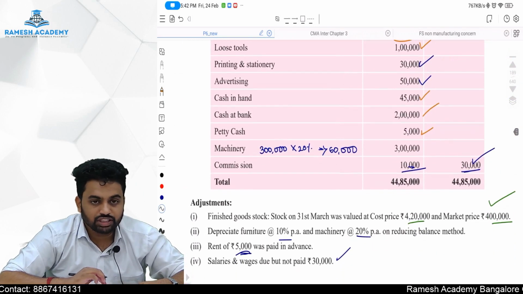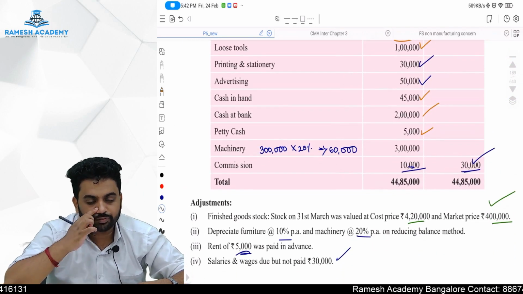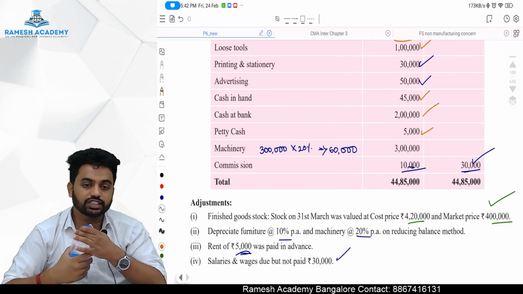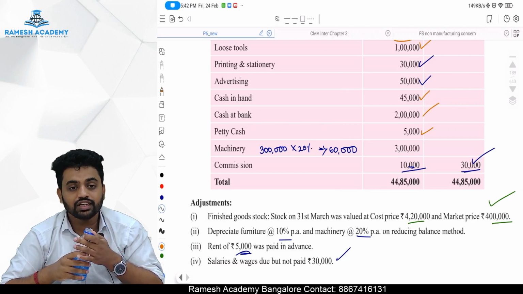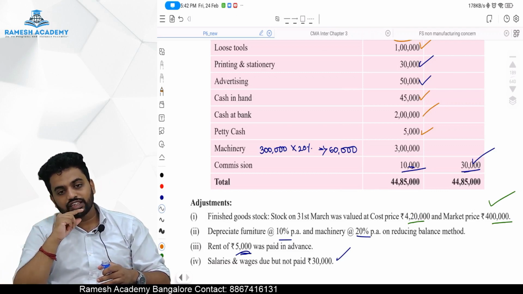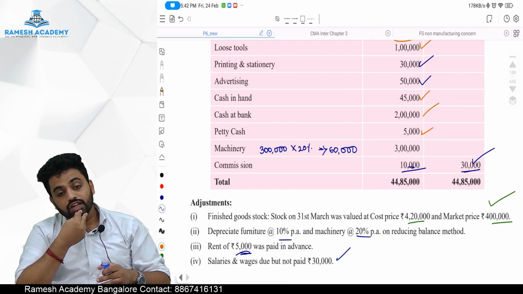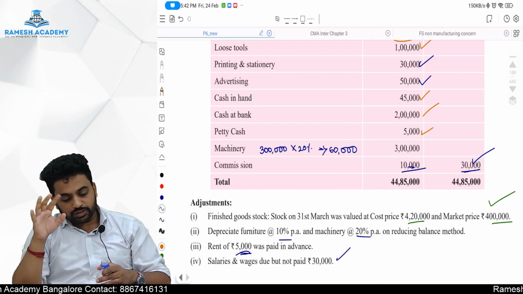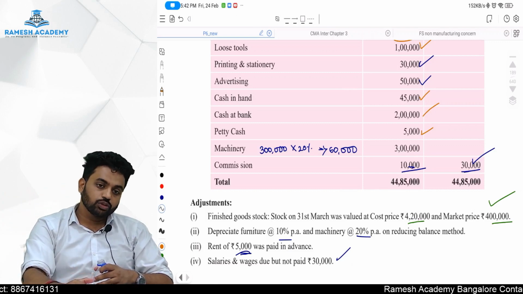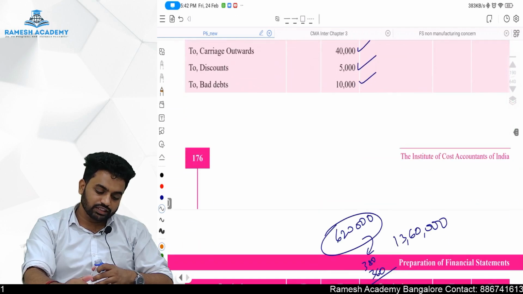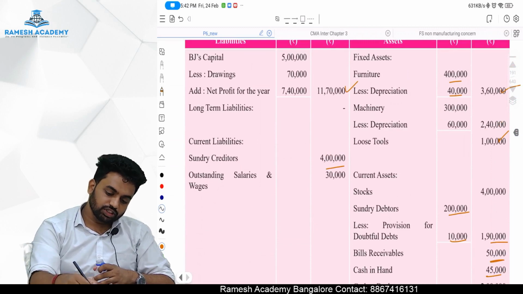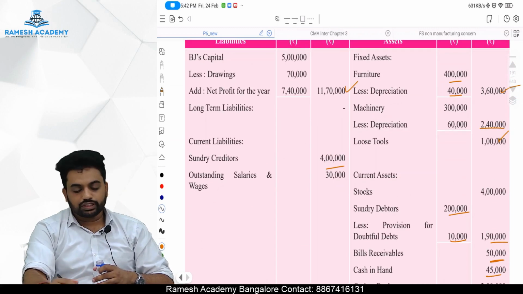Next, there is machinery. Machinery of 3 lakh was there, out of that 60,000 is depreciation. Depreciation has been given in the adjustment. If it is there in the adjustment, it means it has not been adjusted to the fixed asset. We have to adjust it to the fixed asset, as an adjustment entry should get affected twice. Once it has already been affected in the P&L, now it should be affected in the balance sheet. How, sir? Machinery 3 lakh rupees minus depreciation 60,000 rupees. So machinery 2,40,000 rupees should be there on the asset side. Done, sir. Next.